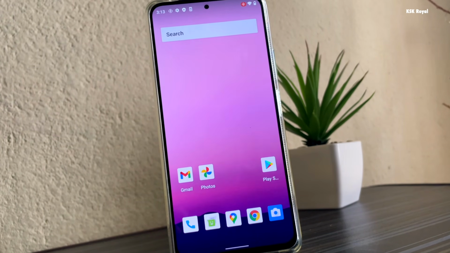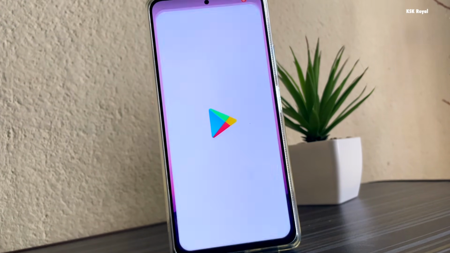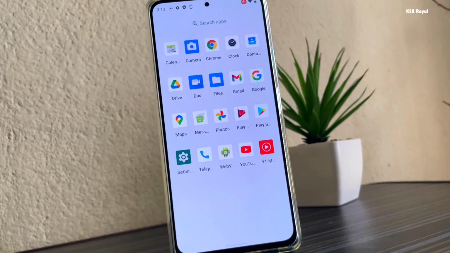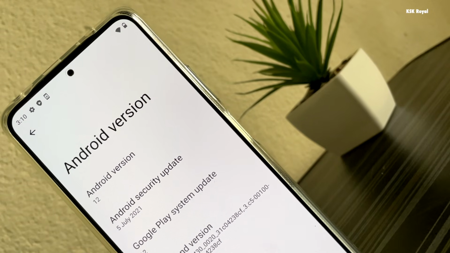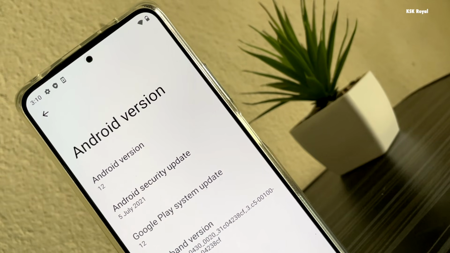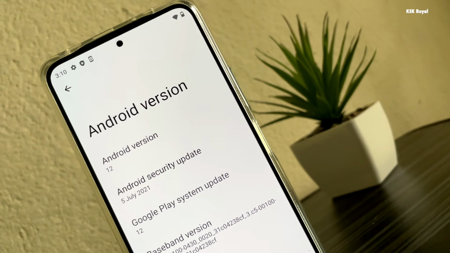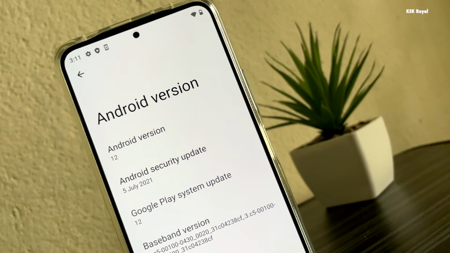In this video, I'm going to show you how to install Android 12 on any smartphone. Now, I will be using a DSU method that helps in loading the Android 12 GSI as a guest OS along with your current Android system. For this process, you don't need any computer or laptop to install Android 12.